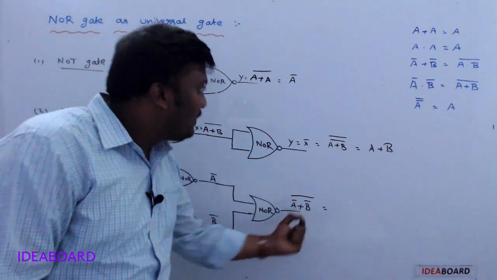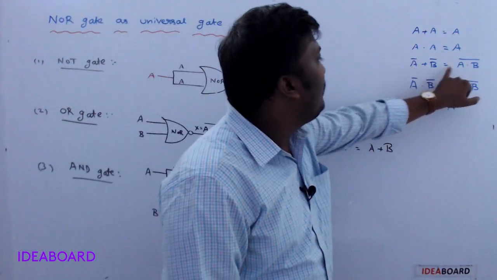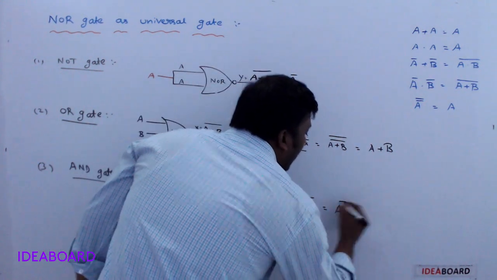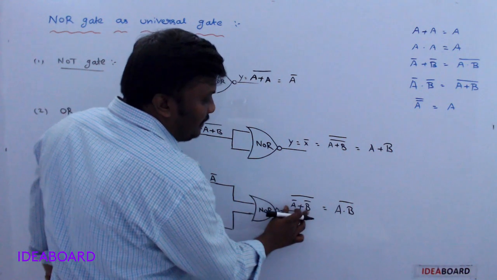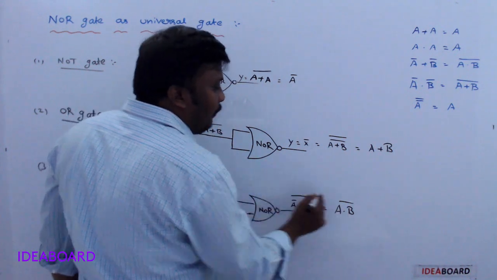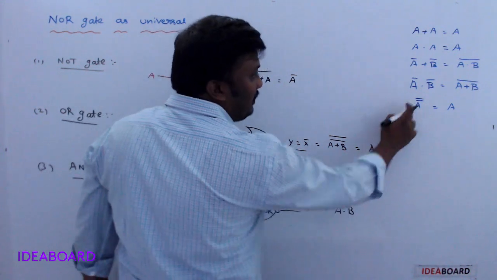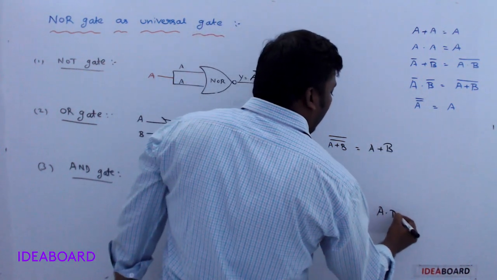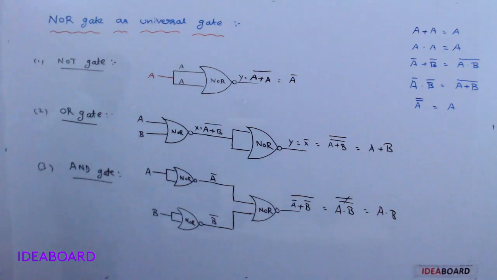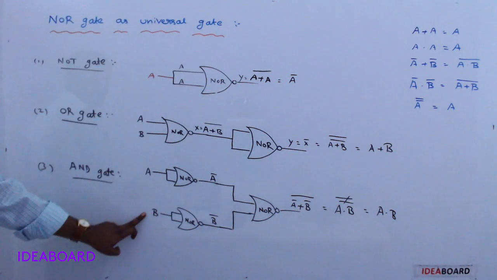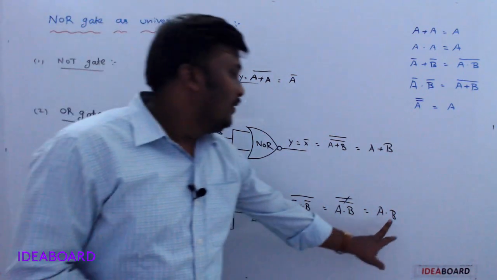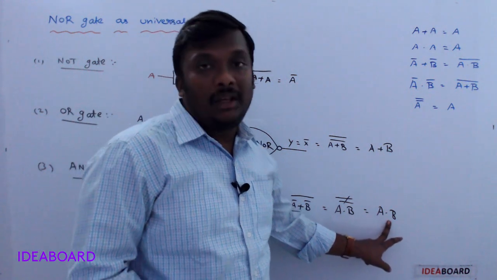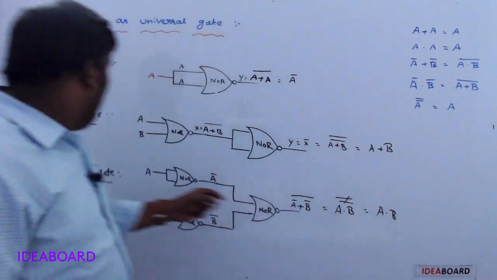So let us see, A bar plus B bar, formula is A dot B complement now. A bar plus B bar is A dot B complement, and we have another complement. Two complements of two values cancel. You got A dot B. So we take A and B as two inputs, we get only one output. That output is A dot B, nothing but the AND gate now.